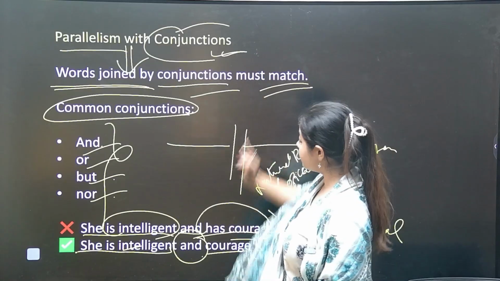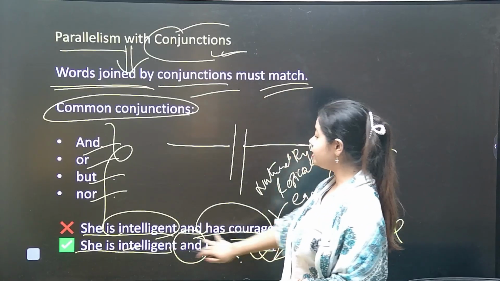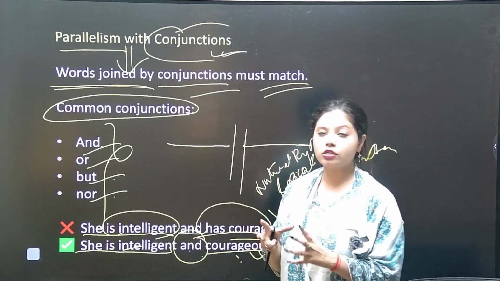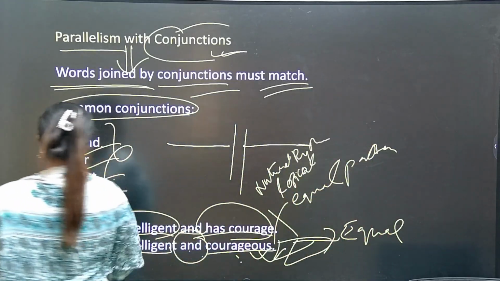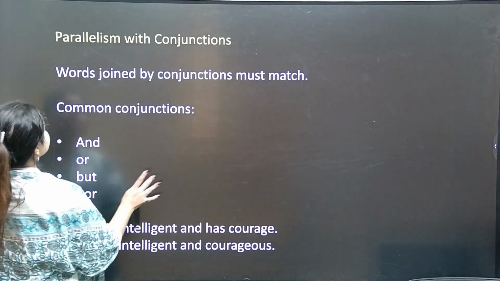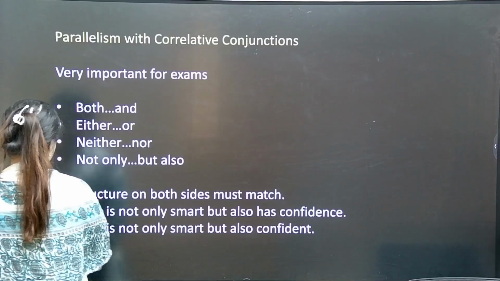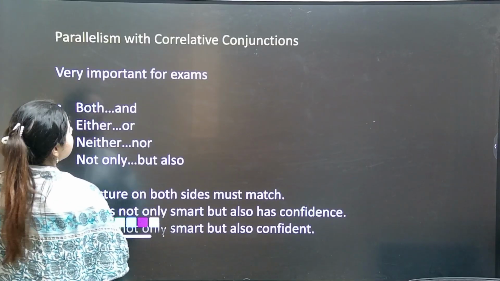So with using conjunctions, we are placing the sentence in an equal structure and the same pattern. This is how we have understood it with some examples. Next is parallelism with correlative conjunctions.